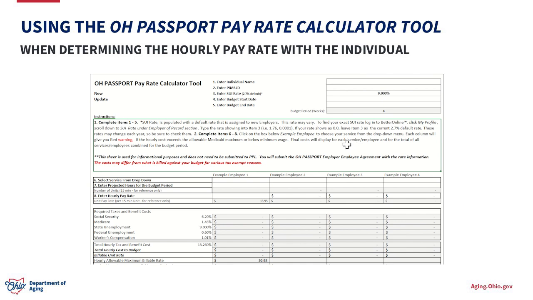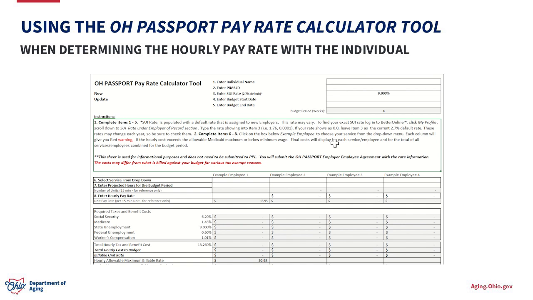Now please be mindful this is a tool, so this does not need to be submitted to PPL. This does not need to be saved unless your PAA has that as part of their internal process. This is really just a calculator tool to determine here's the hourly pay rate, this is what the billable rate would be, so that way we can keep the individual under that OAC maximum rate.